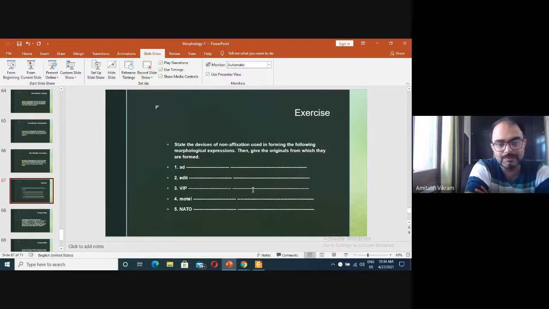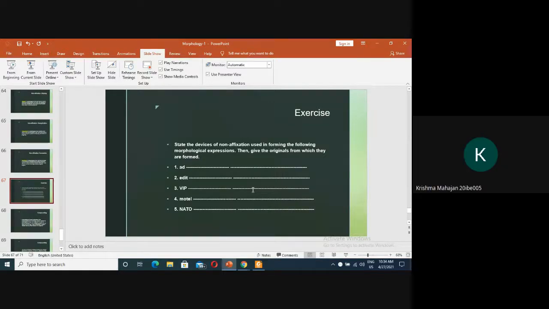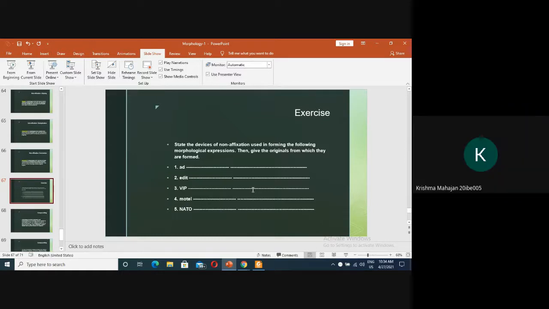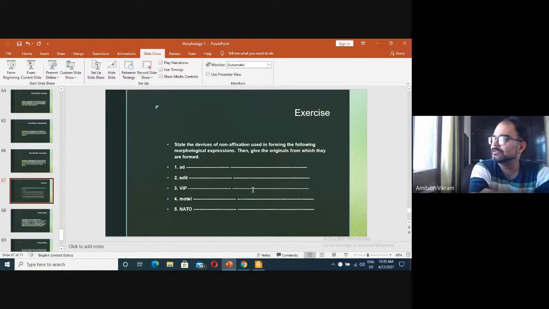Now the last one. Who will tell me the last one? Acronymy. Yes, it is an example of acronymy, a word formation device. What is the actual form? North Atlantic Treaty Organization.